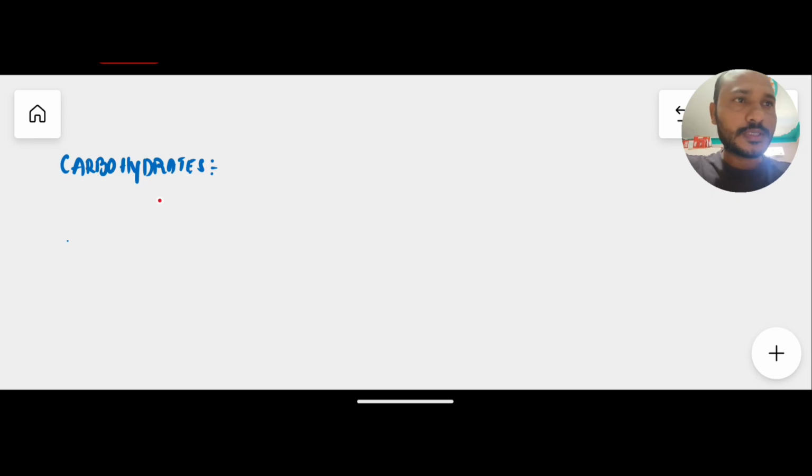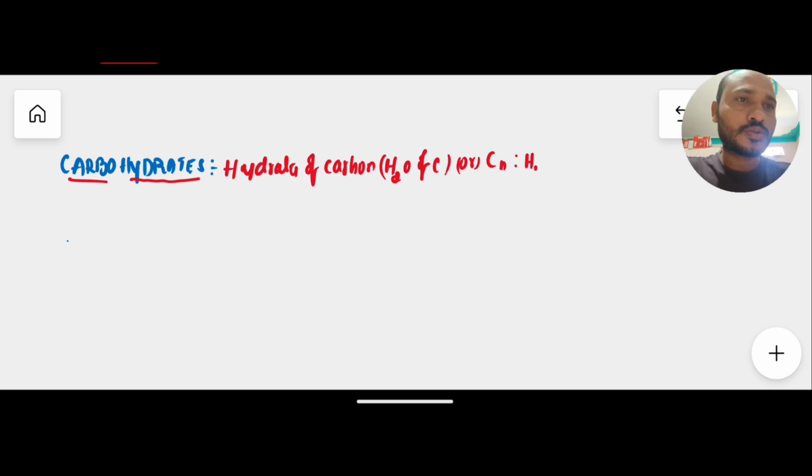First, what is a carbohydrate? Generally, the name itself suggests it: hydrates means water. Hydrates of carbon is called carbohydrate. Here I am writing: carbohydrates are nothing but hydrates of carbon, or simply we can write carbon, and it should have hydrogen 2n and oxygen n. So in a carbohydrate, the ratio of carbon, hydrogen, oxygen must be 1 is to 2 is to 1. Then only it is said to be a carbohydrate.